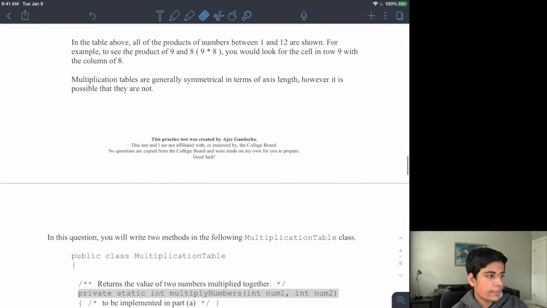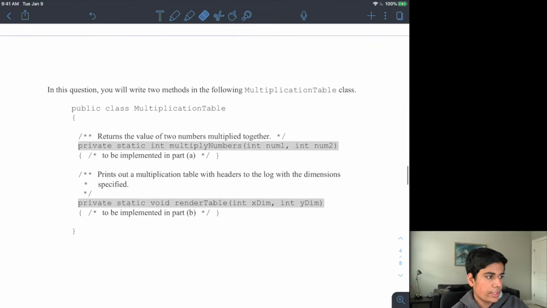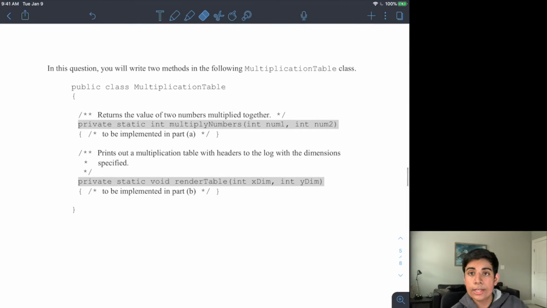So the first thing is it now shows you the class you're going to be working on completing. This is what they also do on the AP exam. They'll give you a class and highlight the two different methods you may have to fill in. They usually tell you at the top what the purpose of the method is, and then also the code inside your curly braces, which you'll be completing.